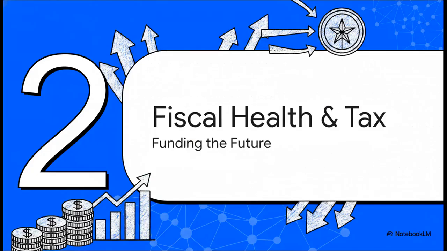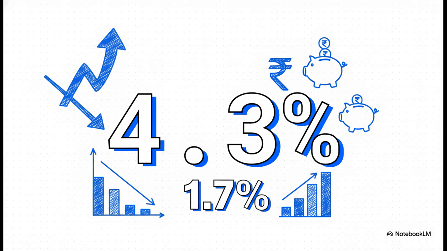Moving on to Section 2, Fiscal Health and Tax Revenues, Funding the Future. All right, here is another critical number you absolutely need to memorize, 4.3%. This is the government's super tight fiscal deficit target for FY26. And alongside this, keep the primary deficit target in mind too, which sits at 1.7%. Honestly, these numbers prove a serious commitment to strict fiscal discipline, steadily bringing the deficit down from those massive pandemic-era highs.